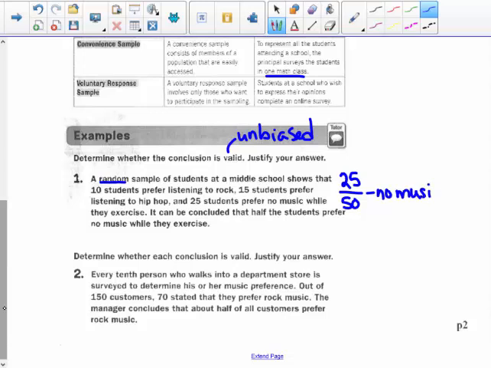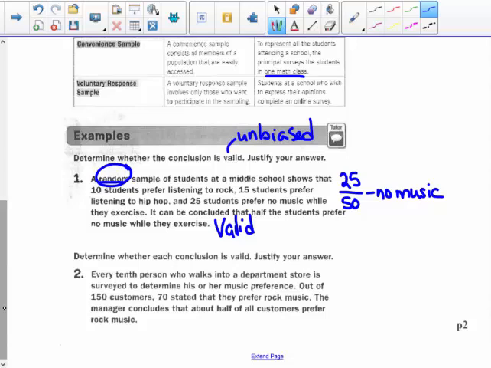Well, that is half. And this sample was done in a random manner. So I would say that this is valid. Yes, you could conclude that this is a valid result because half did prefer no music.